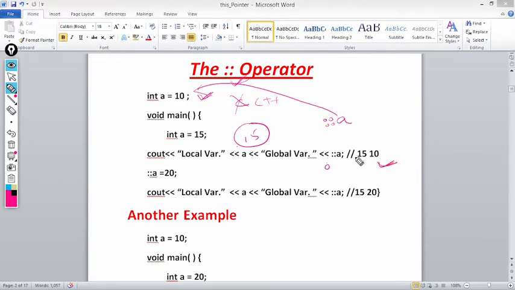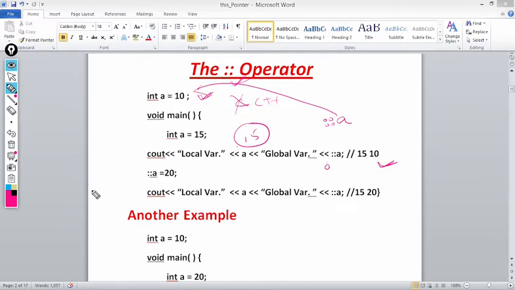In C++, if you want to access a local variable, directly write the variable name, and if you want to access the global variable, you precede that variable with the scope resolution operator.